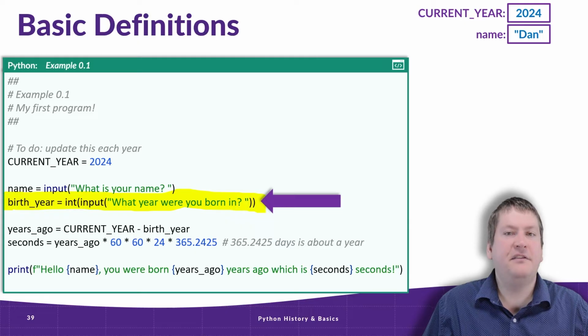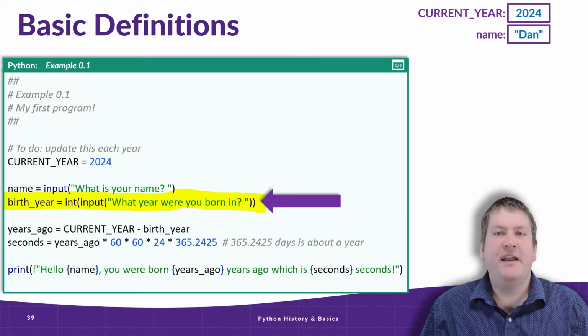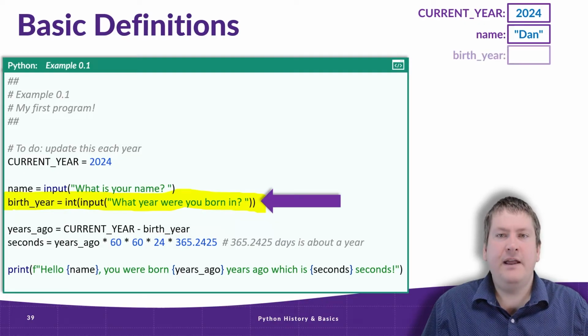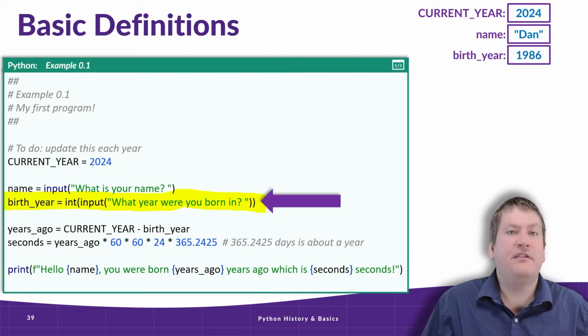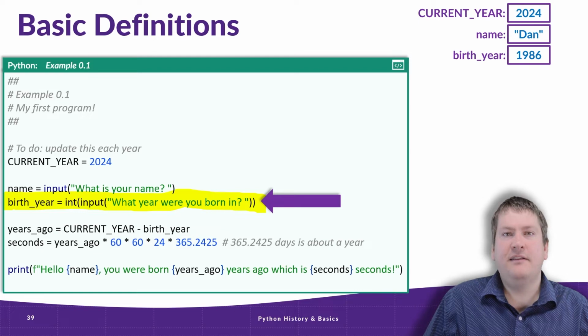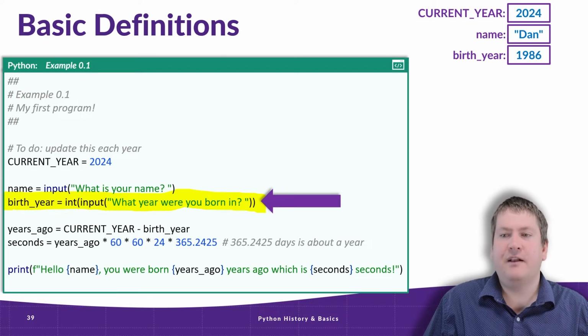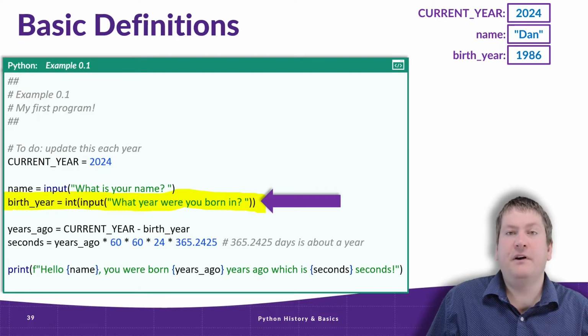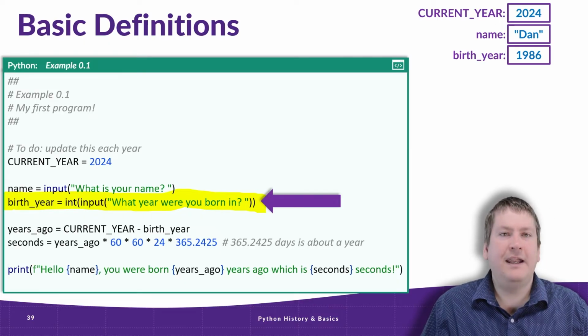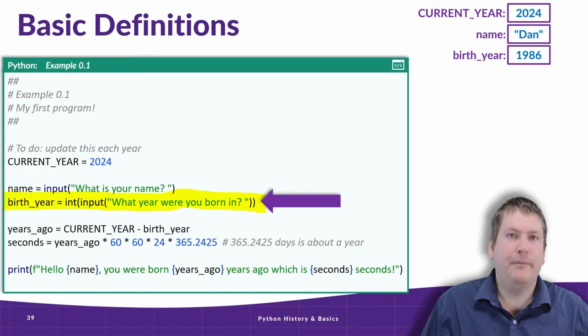Next, this line is very similar to the last, except we're now asking the user the year they were born in. And that string is stored in birth_year. Let's say the user inputs 1986 in this case. We get that string from the input function. The int function then turns that into a number, and it is stored in the birth_year variable. And again, we will talk more about int and types in a later video.